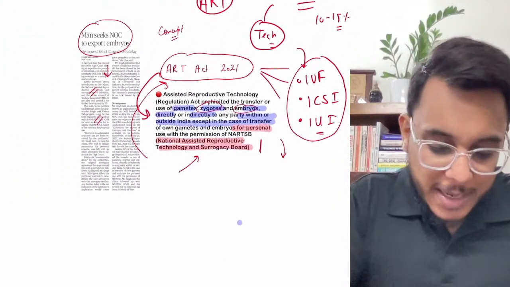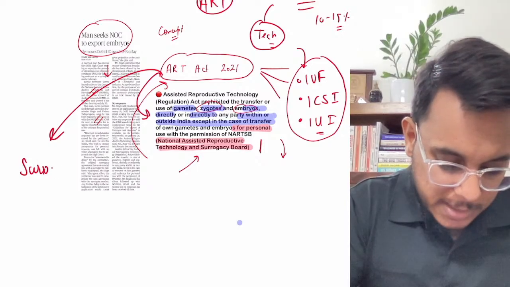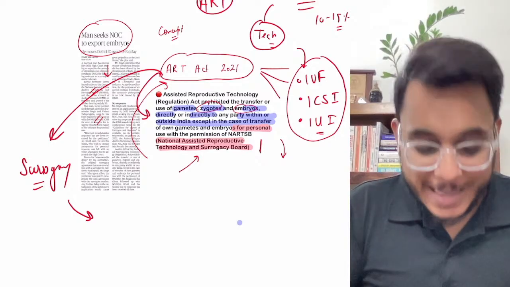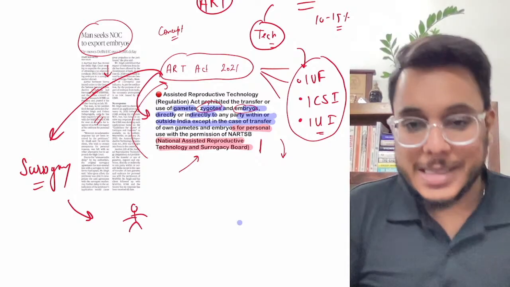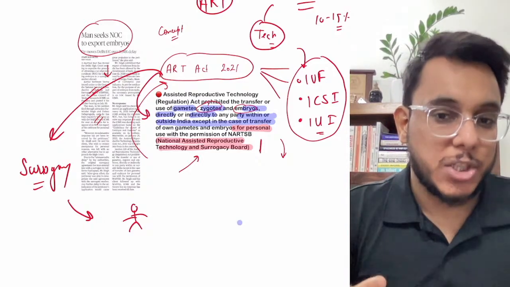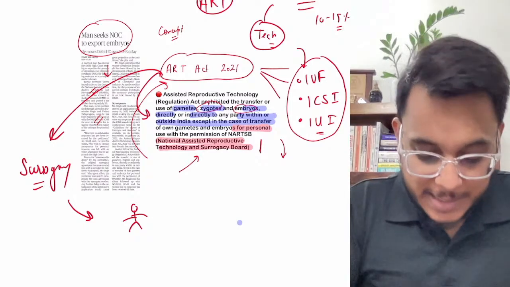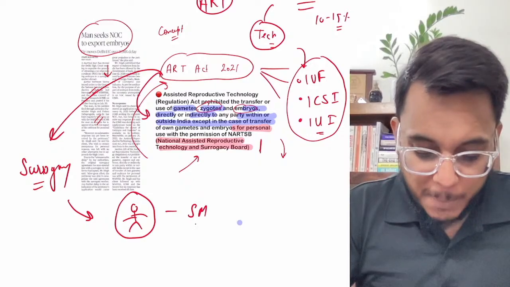Basically, guys, along with the ART, you might have heard one more word, that is surrogacy. Now, what is surrogacy? Guys, surrogacy is planting the embryo in the body of some another woman. Sometimes women are not able to conceive a child. So what happens, the embryo or the fetus is conceived in some another woman's body, and this mother is called the surrogate mother.